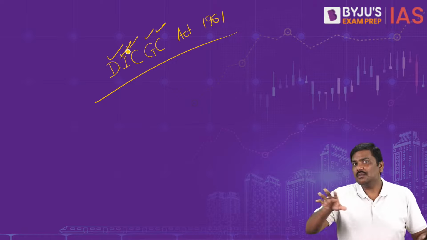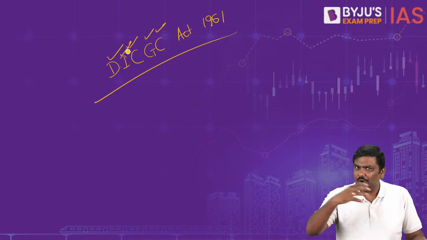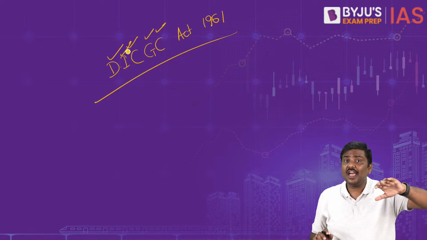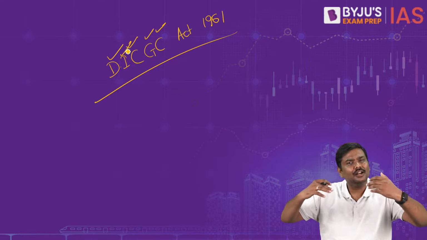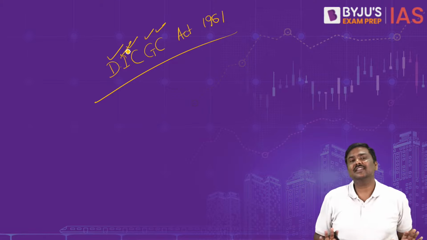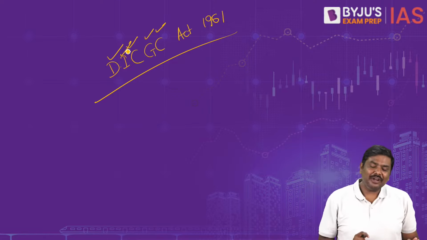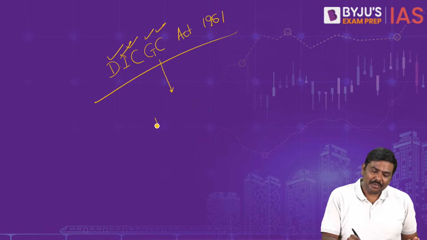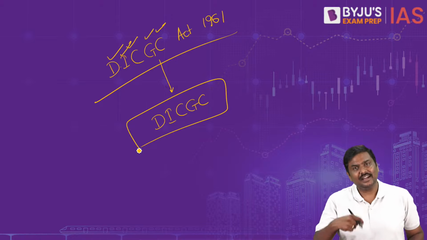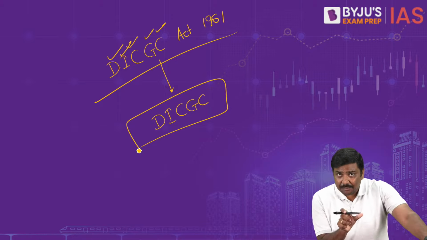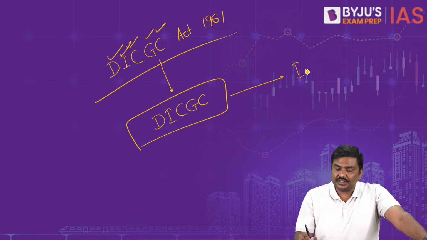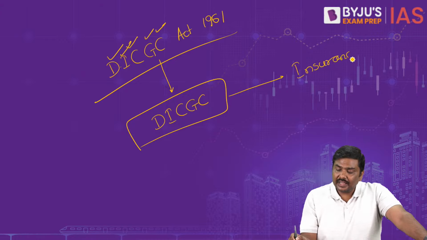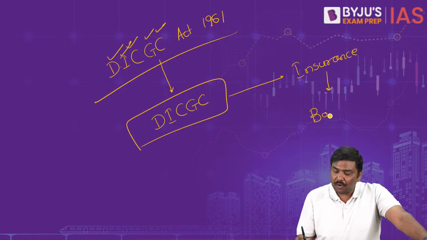Some of you will try to correct me, saying the DICGC Act was passed in 1961 but the authority was set up later. Don't get too technical, simply understand the logic here. Within this ambit of the Act, there is one authority by the name of DICGC, Deposit Insurance Credit Guarantee Corporation. It is this corporation which will provide insurance to the bank deposits in India.